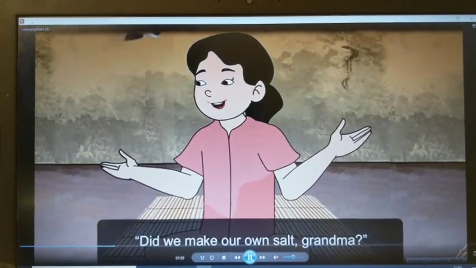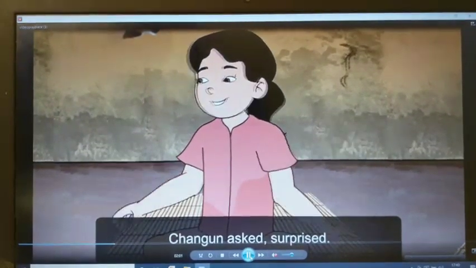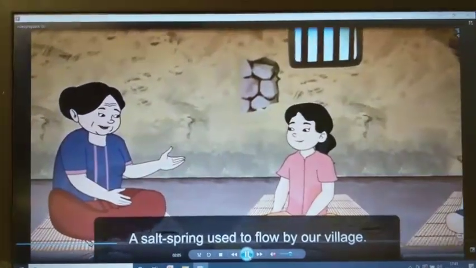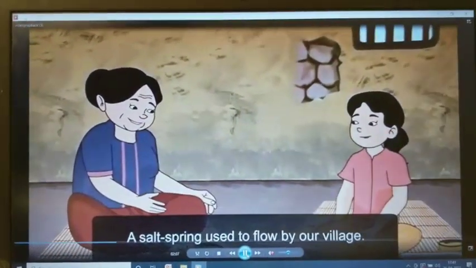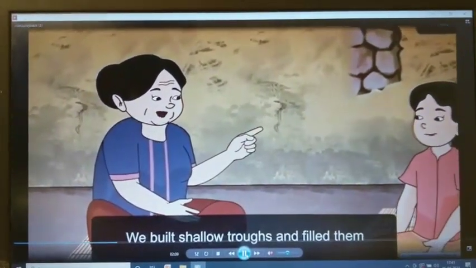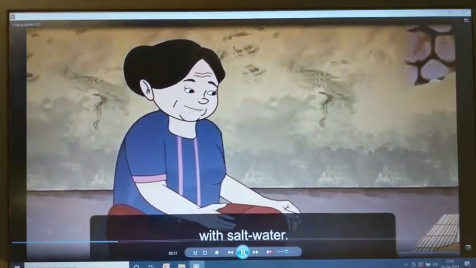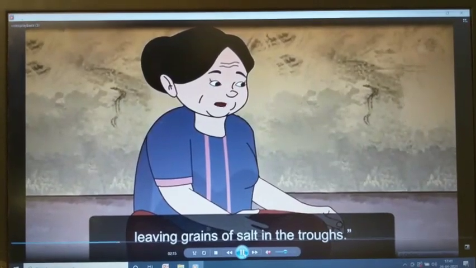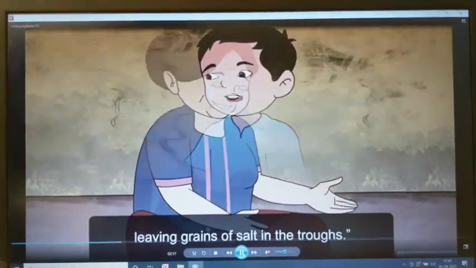Did we make our own salt, Grandma? Changun asked, surprised. Yes, we did. A salt spring used to flow by our village. We built shallow troughs and filled them with salt water. The sun dried away the water, leaving grains of salt in the trough.